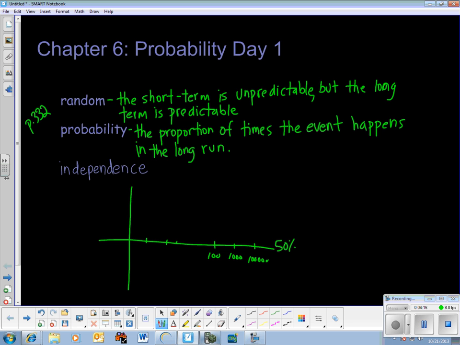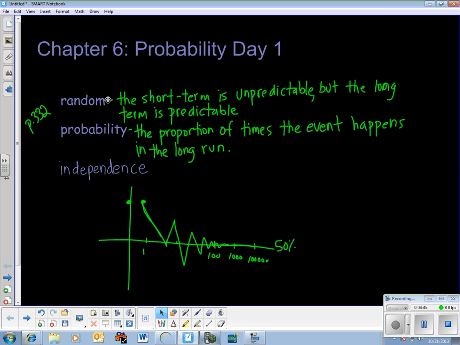But what happens is with 1 trial, it's either 100% or 0%. Let's say it started out at 100%. And then with 2 trials, it's either 50% or still at 100%. So say it got down to 50. Anyway, this line kind of bounces around for a while, and every time it narrows in, it zeroes in on 50%. That's how we can say the probability of flipping heads or tails, either one, is 50%.